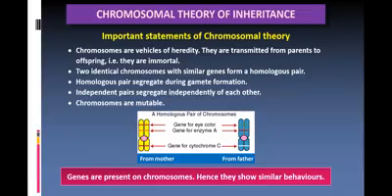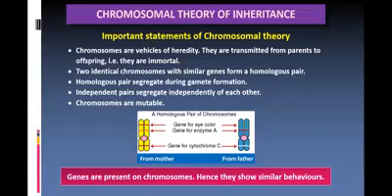Two identical chromosomes with similar genes form a homologous pair. As we have studied about the homologous and heterologous pairs of genes, if they are homozygous pair, they will be carrying identical similar type of genes.